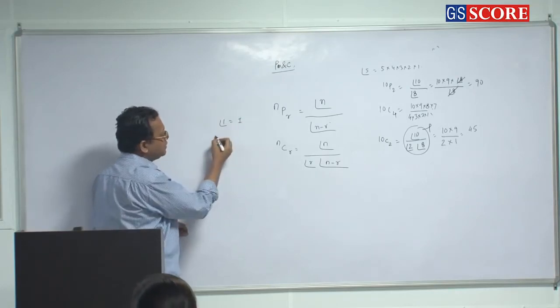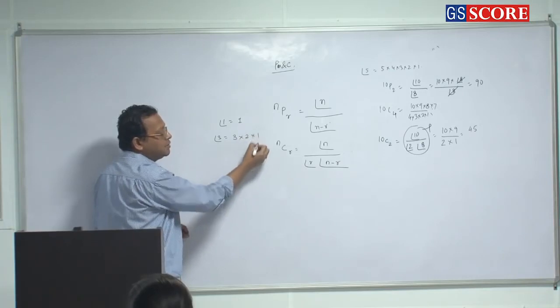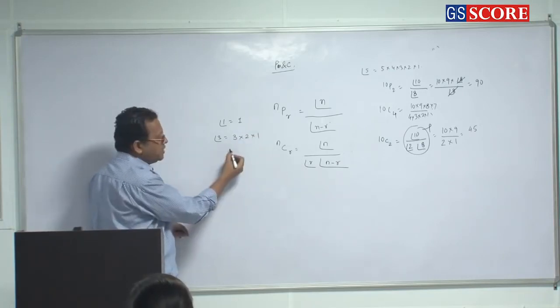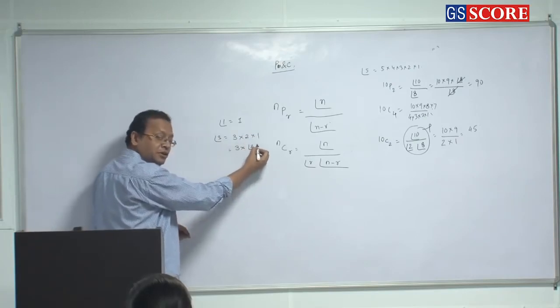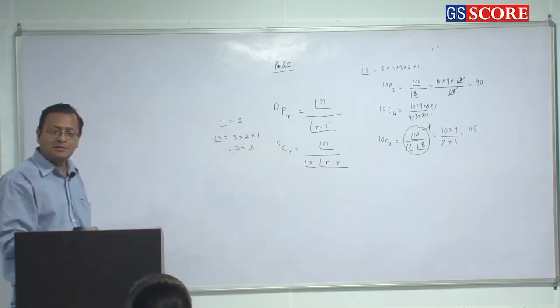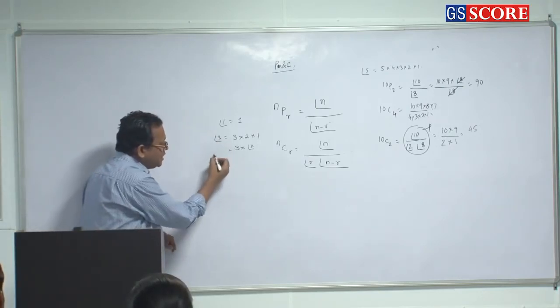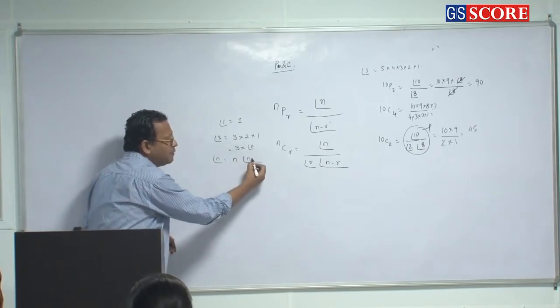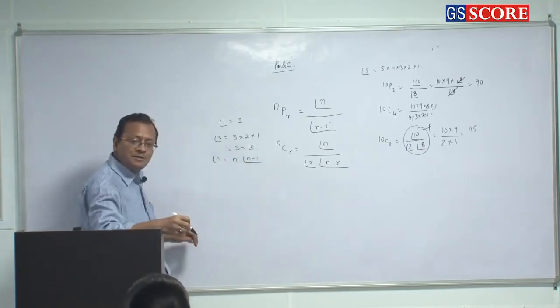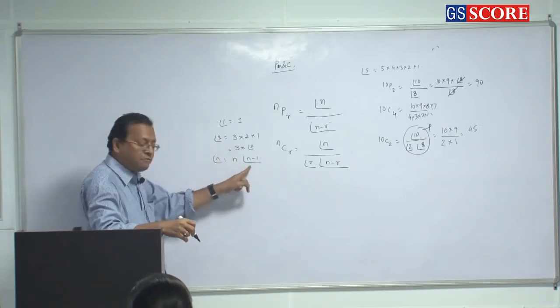What is factorial 3? 3 into 2 into 1, which can be written as 3 into factorial 2. So instead of 3, if I write n here, we can write n into factorial n minus 1, isn't it?